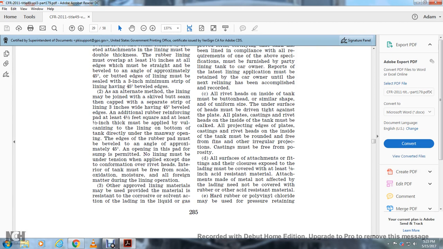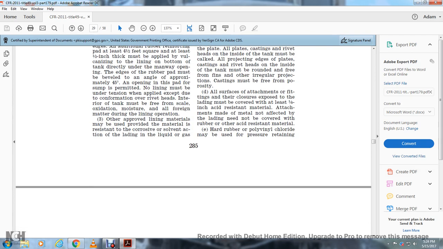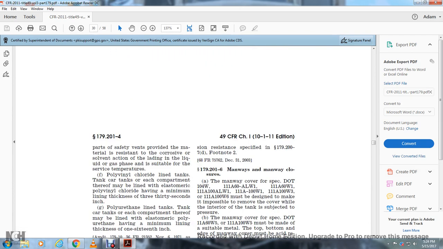All surfaces and attachment fittings of the closure exposed to the lading must be covered with at least 1/8 of an inch of acid-resistant material. Attachments made of metal not affected by the lading need not be covered with rubber or other acid-resistant materials. Hard rubber and polyvinyl chloride may be used with the pressure retaining parts and safety vents, provided the material is resistant to corrosion and solvent action of the lading in the liquid or gas phase and is suitable for the surface temperature.